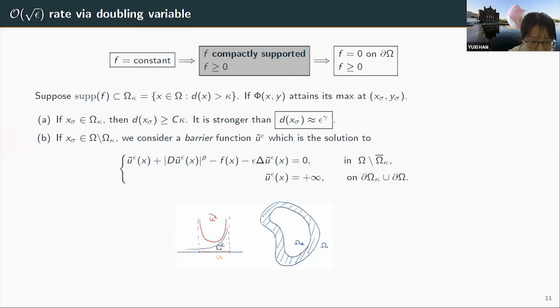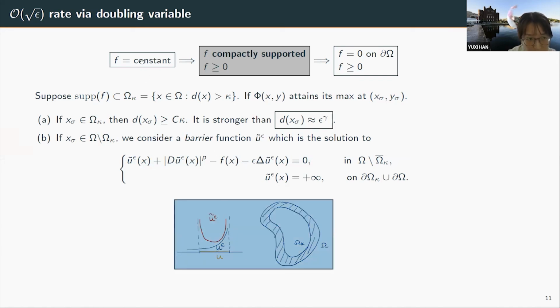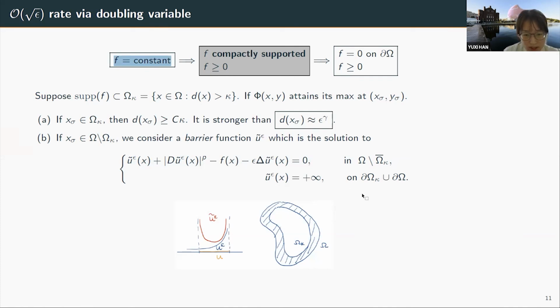So we can control u epsilon minus u by u epsilon tilde minus u. And we just borrow the conclusion from the first case, and we are done with the proof for f compactly supported. So this is the main idea of how we can overcome the difficulty when x sigma is attained in the annulus part.